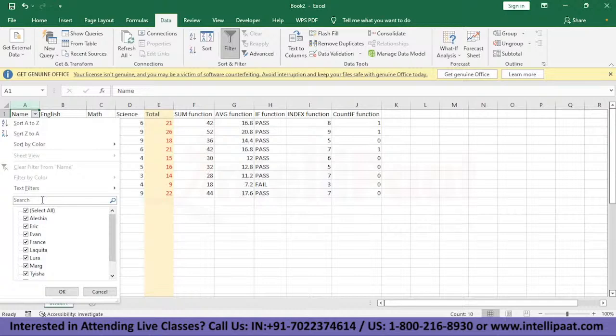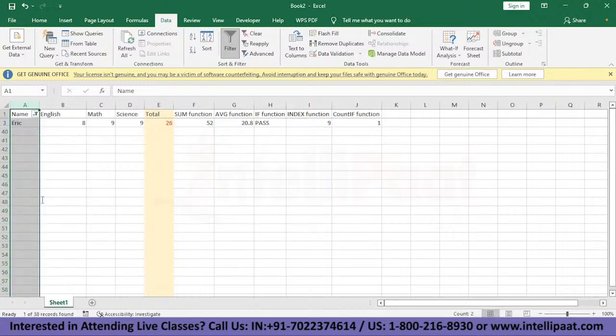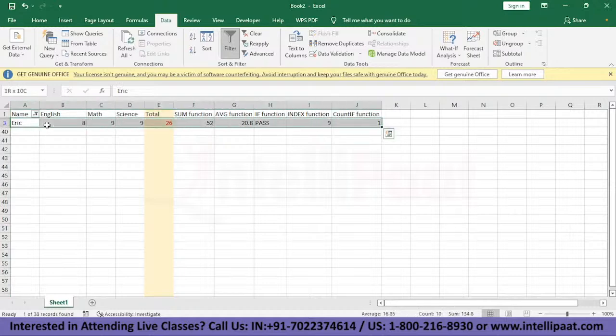I don't have 10 rows but 100 rows here. So I just want to see the marks and I want to see whether a student named Eric, whether that person has passed or failed. So here in the search bar, we'll just type Eric and press enter. As you can see, all the details about Eric have come here. So this is how the filter option works. Let's go ahead and see what we have next.